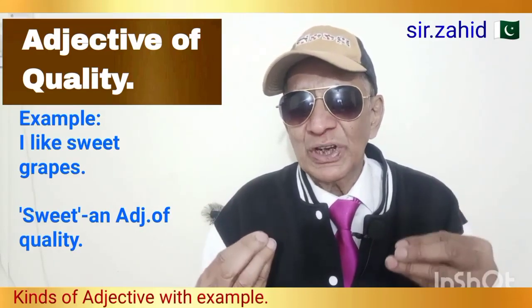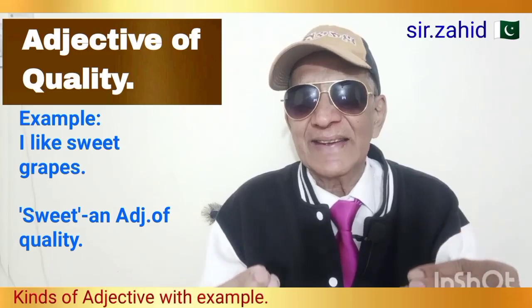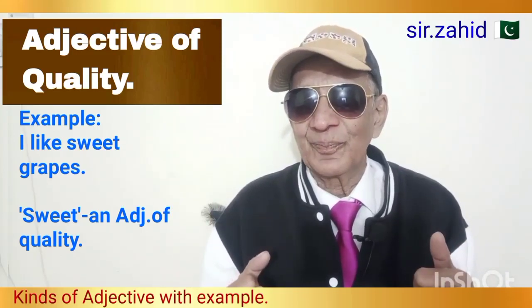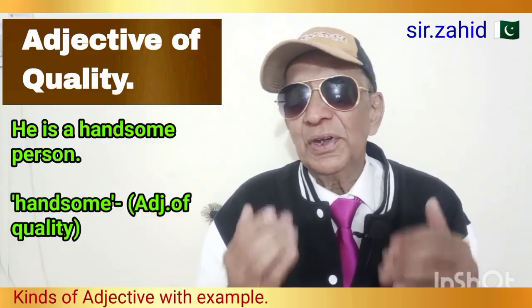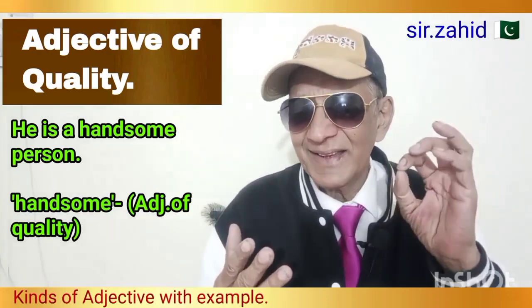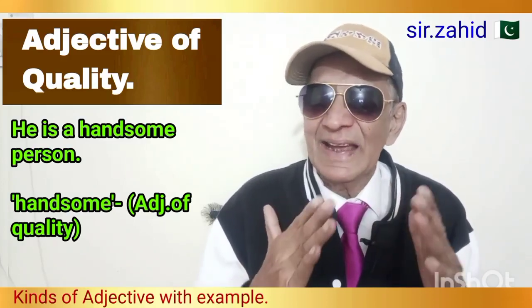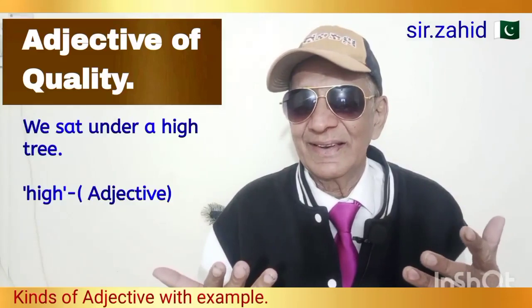The word sweet in this sentence is an adjective of quality. Number 2, he is a handsome person. The word handsome is an adjective of quality.